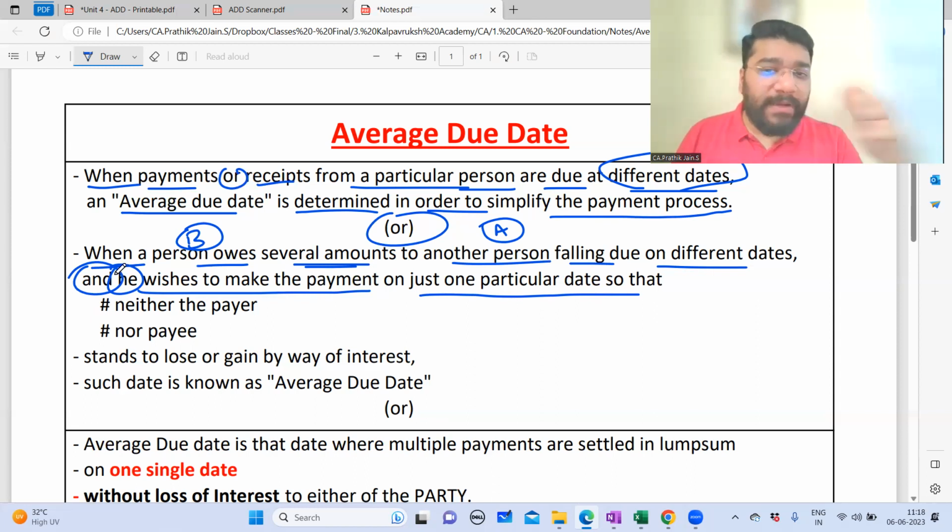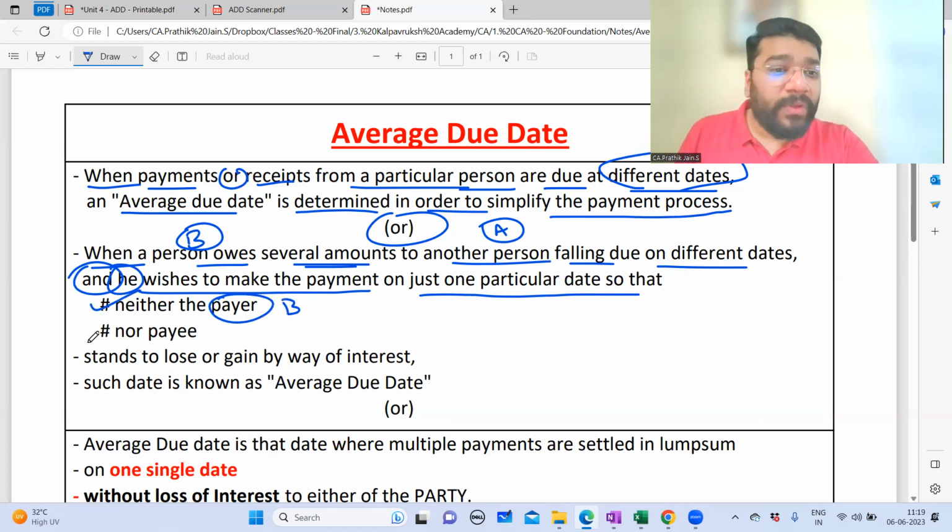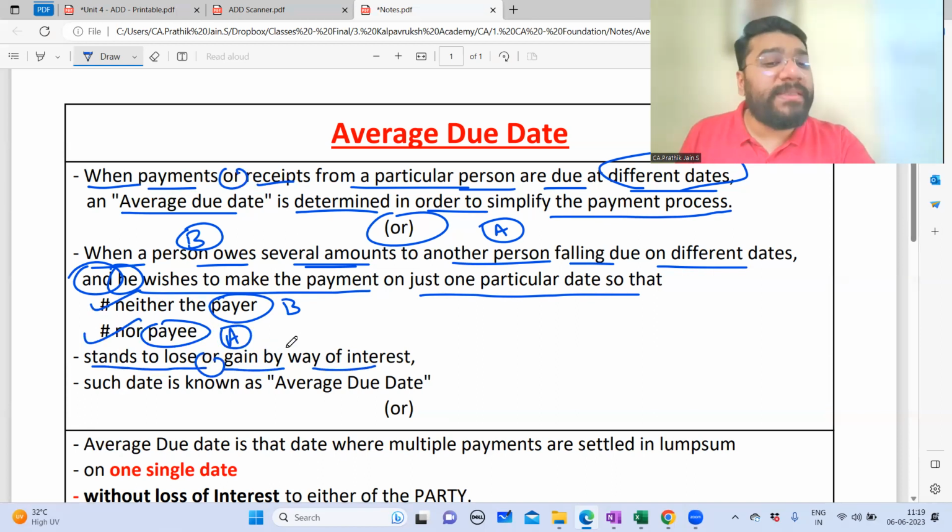So when a person owes several amount to another person falling due on different dates, and he wishes to make the payment on just one particular date, so that neither the payer, who is B, nor the payee, who is A, stands to lose or gain by way of interest. So neither B is gaining anything nor A is gaining anything. Neither A is losing anything nor B is losing anything. So such date on which you make the payment is called as average due date.